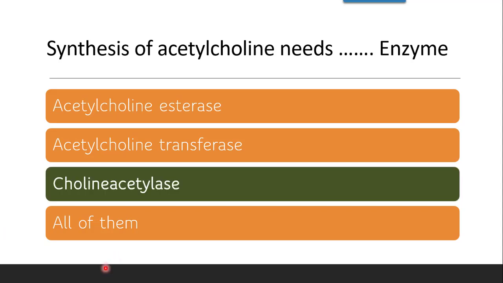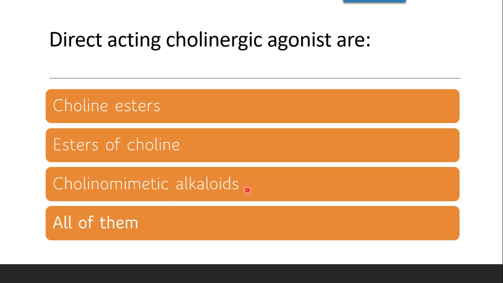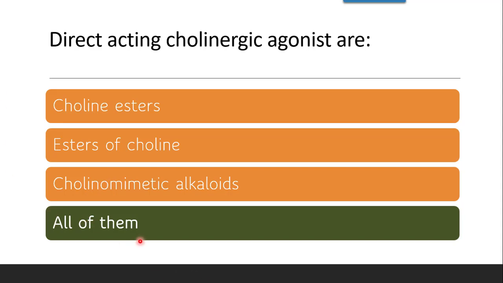The correct answer is choline acetylase. Next question: direct acting cholinergic agonists are... Now, cholinergic agonists are directly acting and indirectly acting. Choline esters and esters of choline are one and the same. Cholinomimetic alkaloids can also be included. So direct acting includes two classes, choline esters and cholinomimetic alkaloids, and choline esters are also known as esters of choline. So all these three answers will come. So the correct answer is all of them.